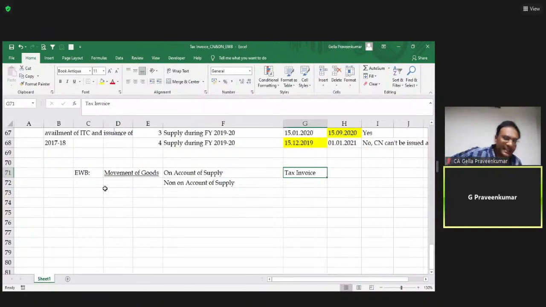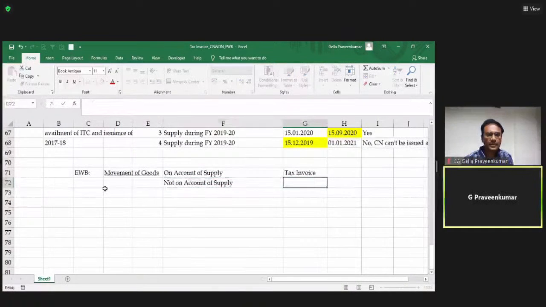So on account of supply, the moment I say it is a supply, I have to issue a tax invoice. No second thought on that. Not on account of supply: what could be the cases where material movement is happening not on account of supply? Job work. When I send material for job work, it is not meant for supply. When material is sent for a trade exhibition, it is not meant for supply.